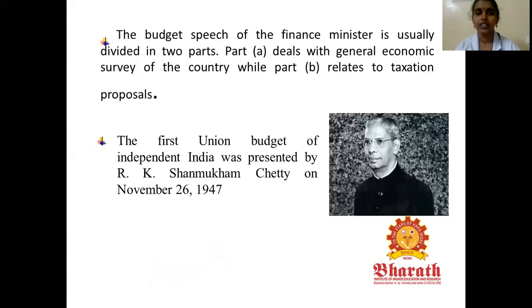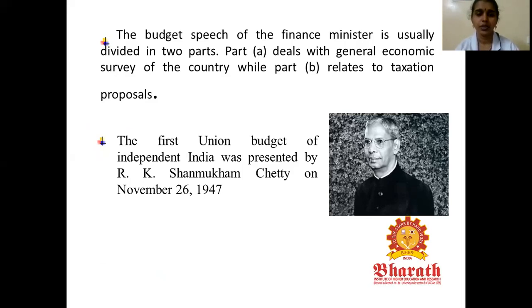Next, what does the budget speech consist of? It consists of two parts. The first deals with the general economic survey: in what way we can improve the economic development of the country. The next relates to the taxation proposals for economic development, for the country's development, and to reduce the inflation rate. It is presented by the Finance Minister.